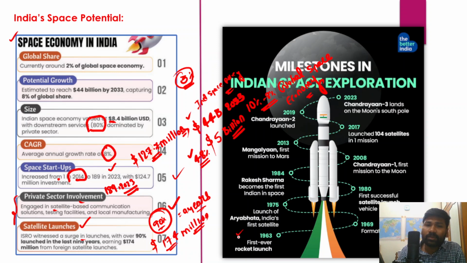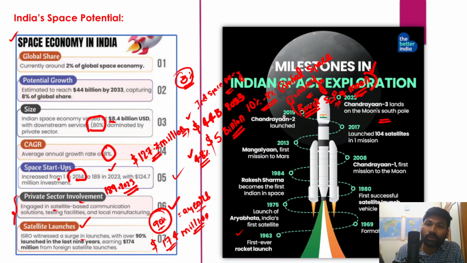You can also remember the major milestones that ISRO has achieved so far. For example, in 2023 we successfully landed on the southern pole of the moon, and India became the first country to successfully land a rover on the southern pole of the moon.